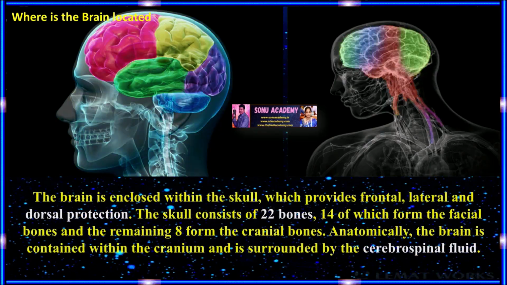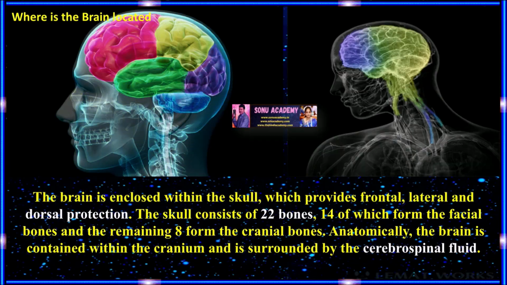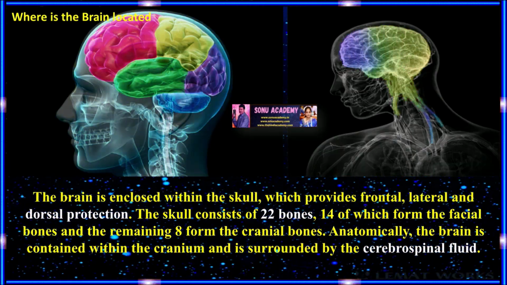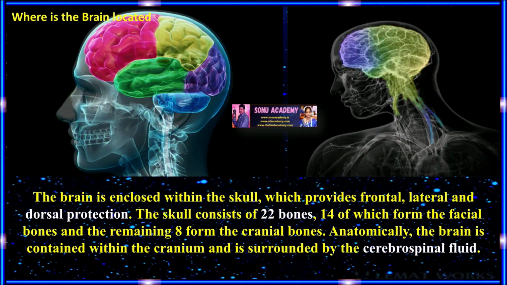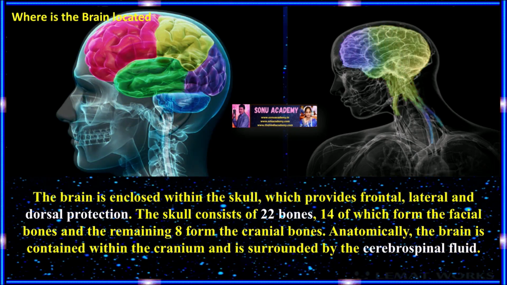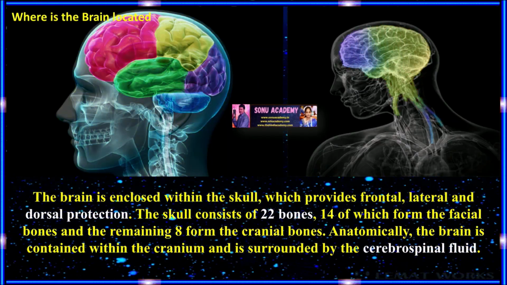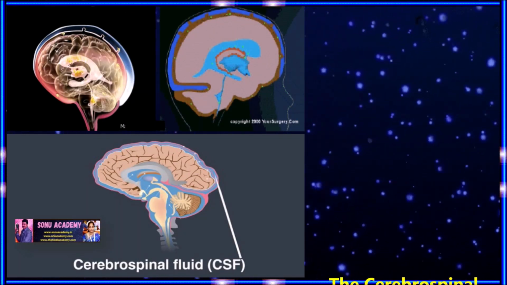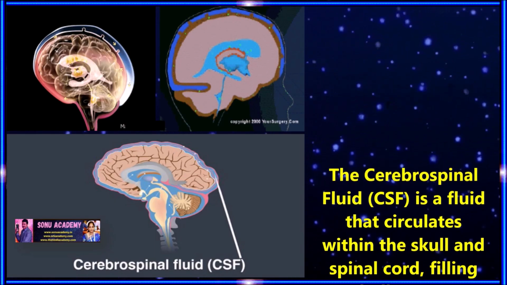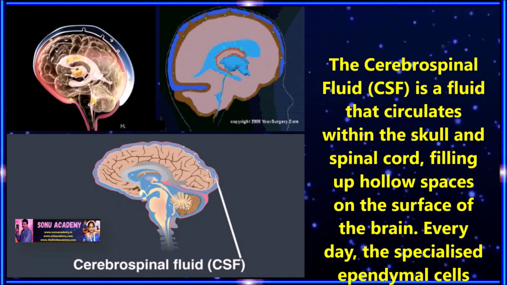Children, let us see where the brain is located. The brain is located within the skull, which provides frontal, lateral and dorsal protection. The skull consists of 22 bones, 14 of which are facial bones and the remaining 8 are cranial bones. The brain is contained within the cranium and it is surrounded by the cerebrospinal fluid. The cerebrospinal fluid, CSF, is a fluid that circulates within the skull and spinal cord, filling up hollow spaces in the brain.